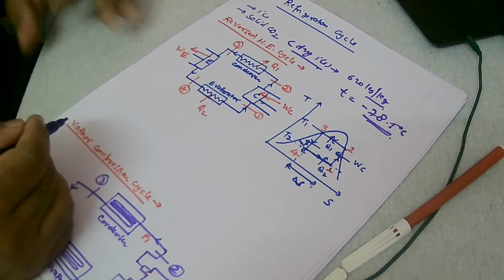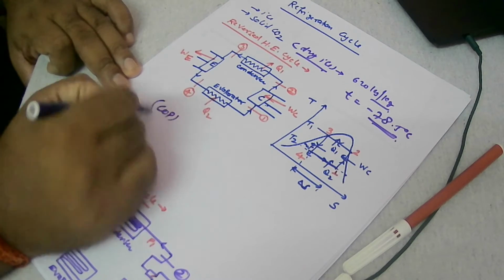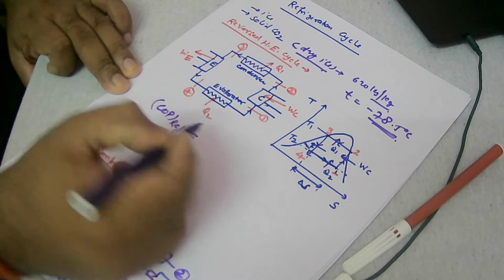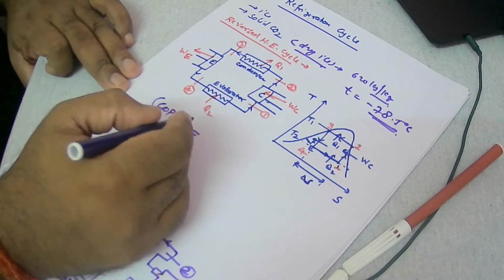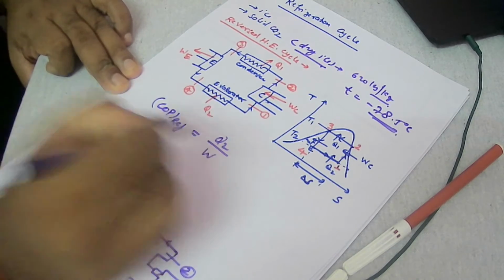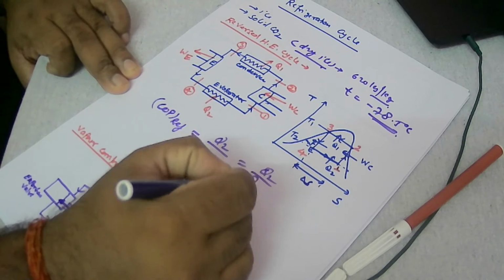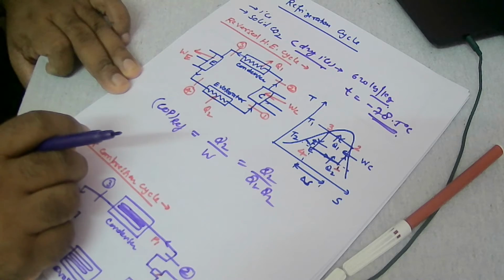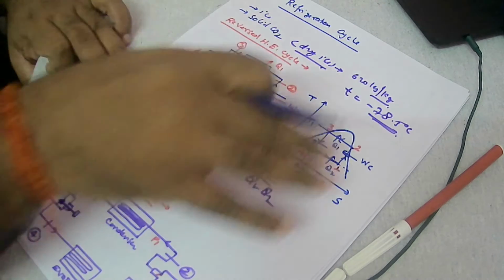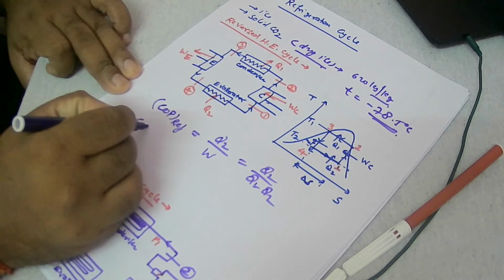So how do we find out the effectiveness of this? We can say the coefficient of performance of the refrigerator. As we are assuming actual processes here, the desired effect is Q2 and the work input is W, or you can say Q2 divided by Q1 minus Q2. Clear? If I say this is a reversible cycle over which my refrigeration cycle is working, then I can say the COP of the refrigerator, reversible.